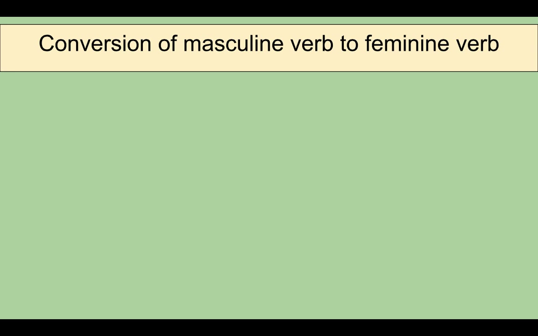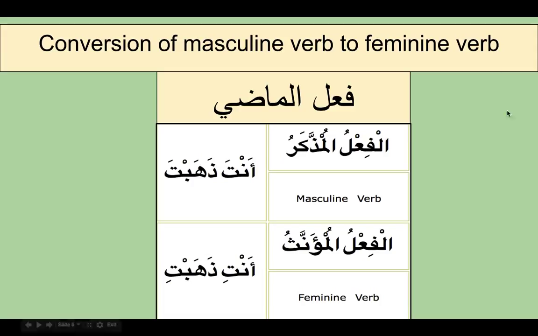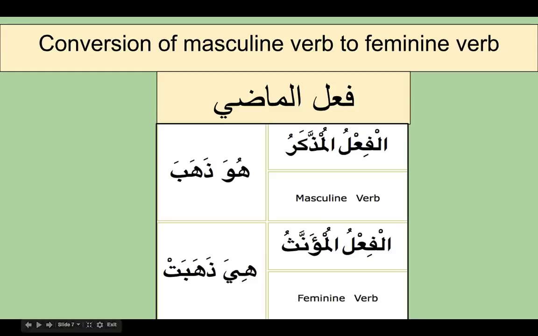This is a fi'l. So, conversion of a masculine verb to feminine. If you see here, the mudhakkar verb is anta dhahabta. This is a part of the fa'il, because the lam kalima has got sukoon, and that is a part of the pronoun. And for the female we say anti dhahabti. For the third person, we say huwa dhahaba, meaning he went. And she went is hiya dhahabat.